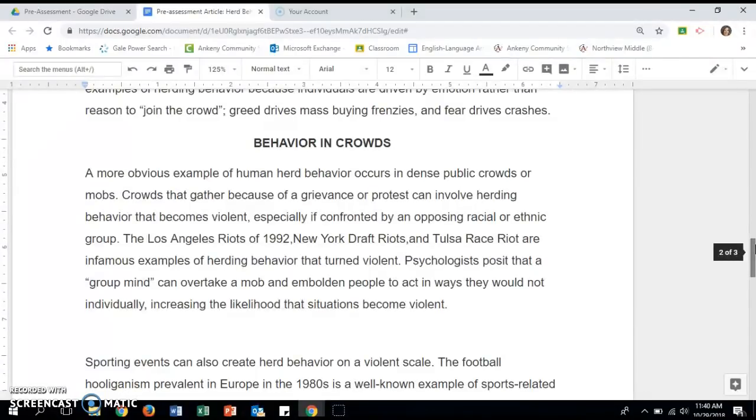A more obvious example of human herd behavior occurs in dense public crowds or mobs. Crowds that gather because of a grievance or protest can involve herding behavior that becomes violent, especially if confronted by an opposing racial or ethnic group. The Los Angeles riots of 1992, New York draft riots, and Tulsa race riot are infamous examples of herding behavior that turned violent. Psychologists posit that a group mind can overtake a mob and embolden people to act in ways they would not individually, increasing the likelihood that situations become violent.